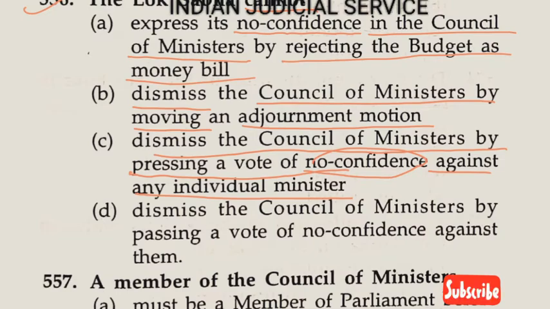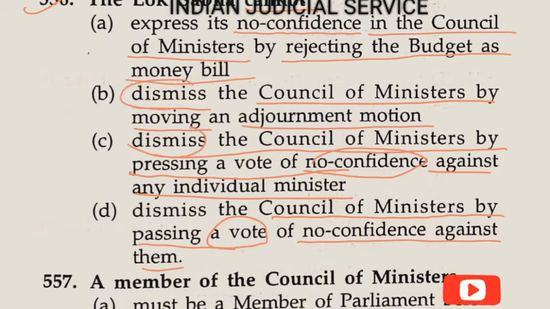And the last one, dismissing the Council of Ministers by passing a vote of no confidence against them. So in this question the Lok Sabha cannot dismiss the Council of Ministers by moving an adjournment motion. So the answer is option B.